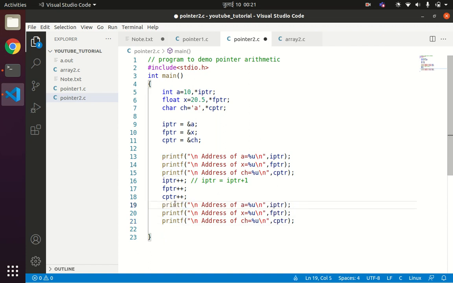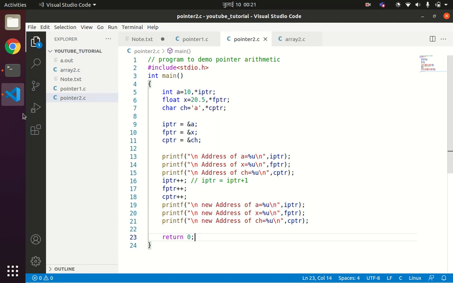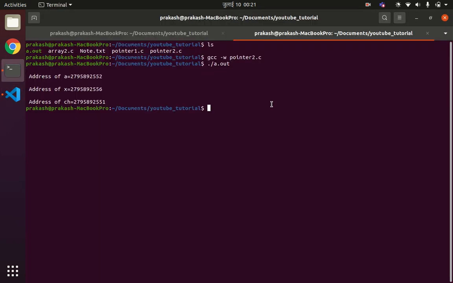So I'll write new address, new address, new address, and at last I'll write return 0. Okay, now let us compile this code and see the next result. I'll clear this for now.